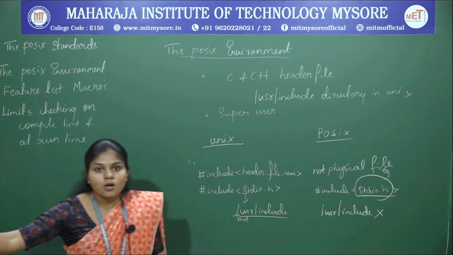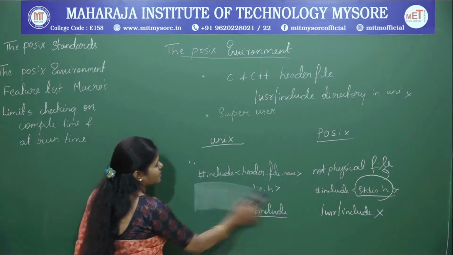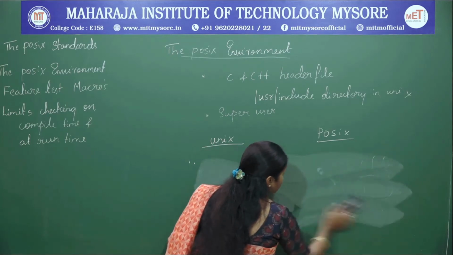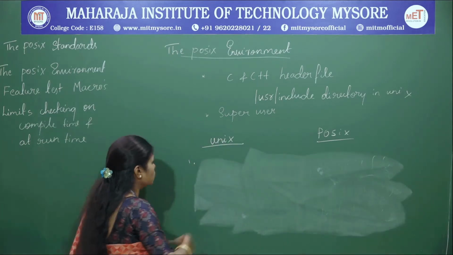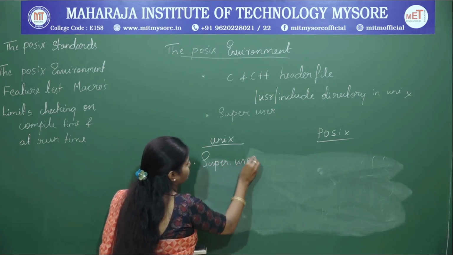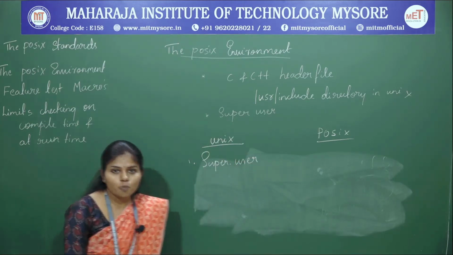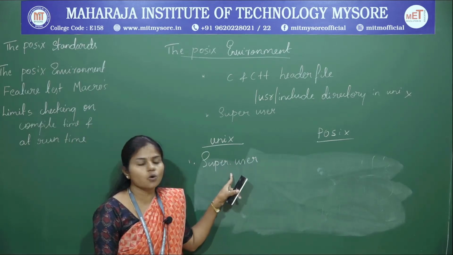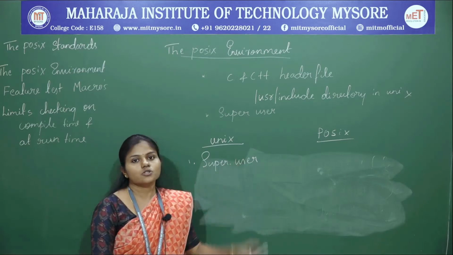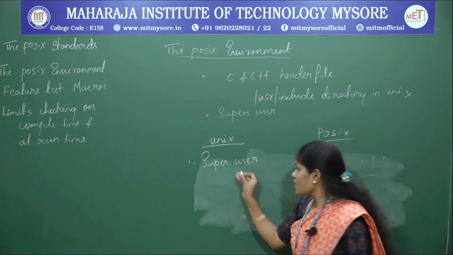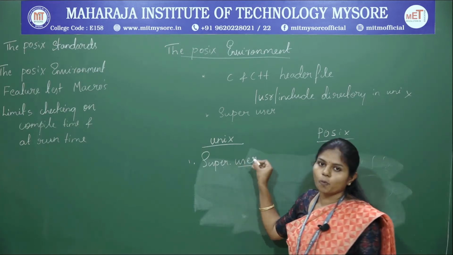Now let us see the second difference. What is the second difference? That is super user privileges. What is this super user? The Unix operating system allows us to make use of super user privileges. What do we mean by that? As the name says, it is a super user.